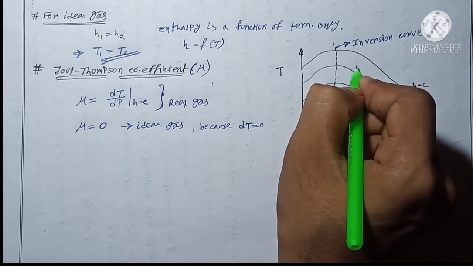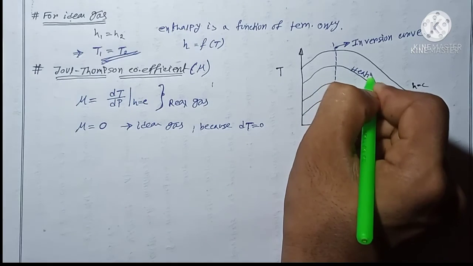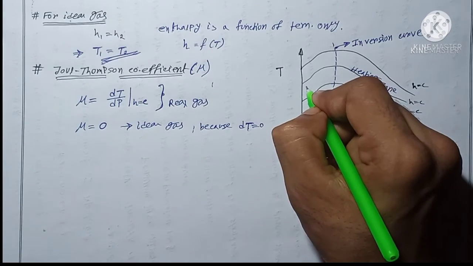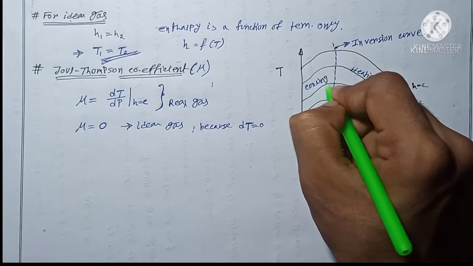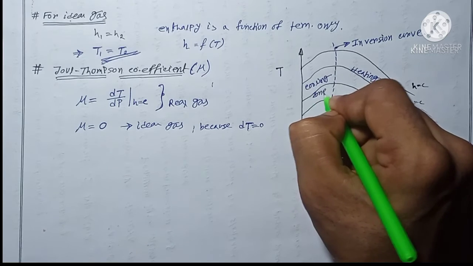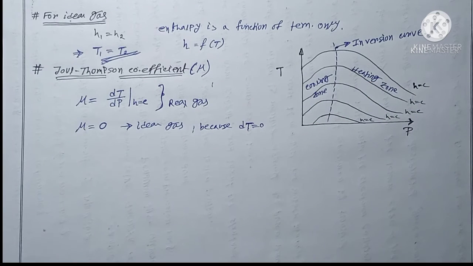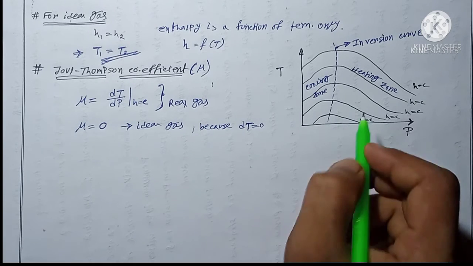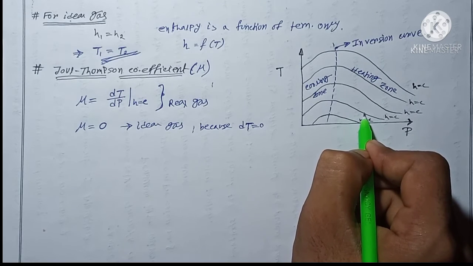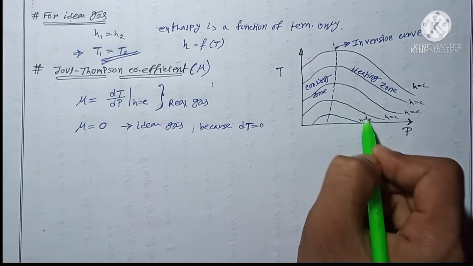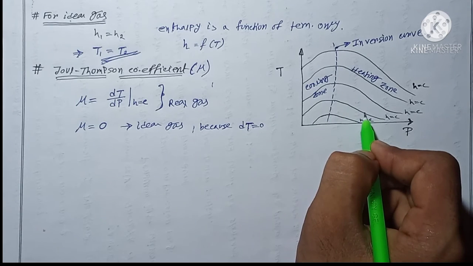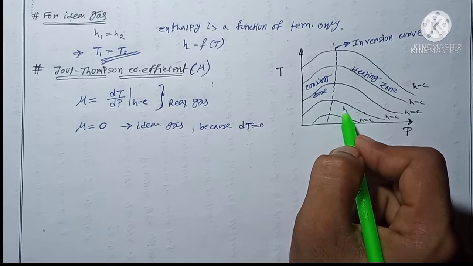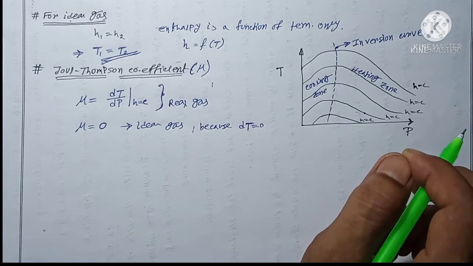One zone is the heating zone, and the other zone is known as the cooling zone. Now why is a zone a cooling zone or heating zone, I will discuss. Here for the throttling process pressure will always be reduced. If I consider that my state 1 is here, then my state 2 will be something here. State 2 will never be on this side. State 2 will always be on this side, because we already know what will happen.